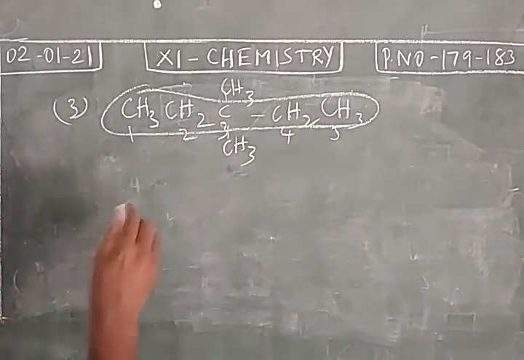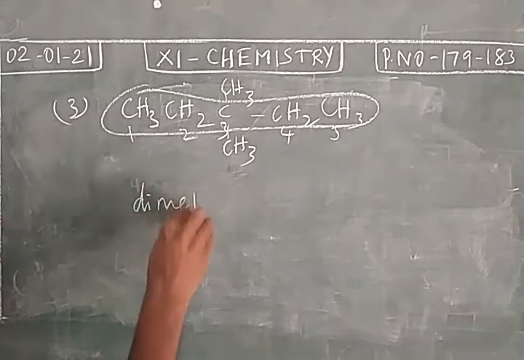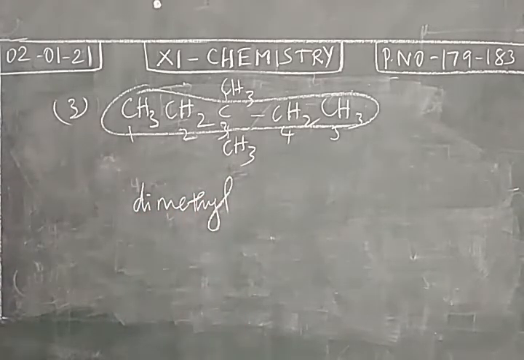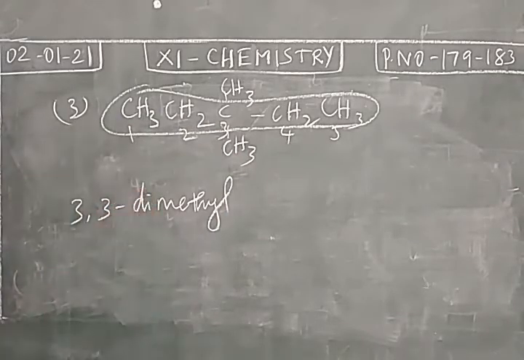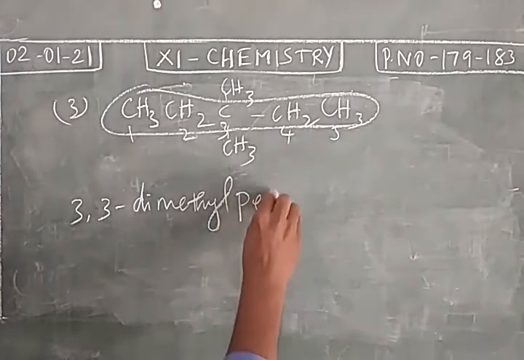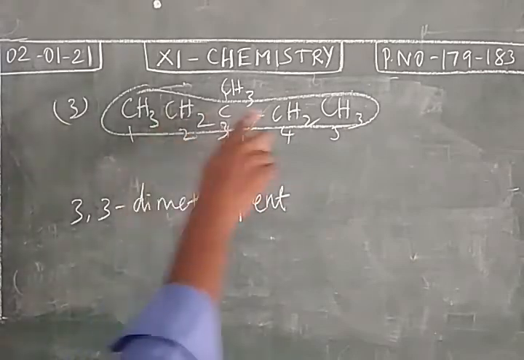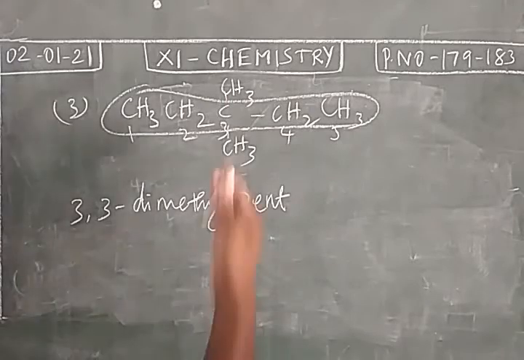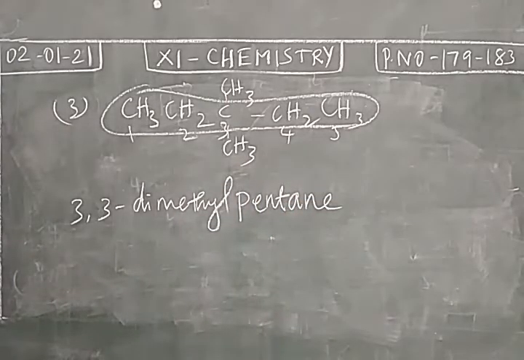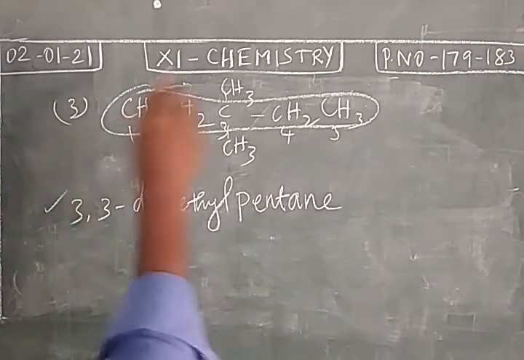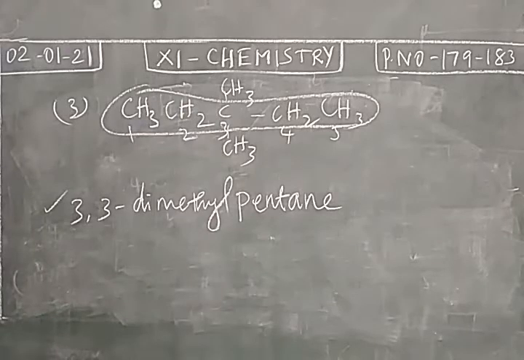So the prefix will be dimethyl. Two methyl groups are attached to the third carbon. So 3,3-dimethyl. 5 carbon atoms in the longest chain, root word pent. Only single bonds exist between the carbon atoms, so it is a saturated one. Primary suffix ane. There is no functional group, so a secondary suffix will not be added. So the IUPAC name of this third compound is 3,3-dimethylpentane.